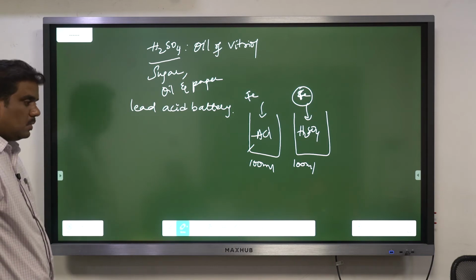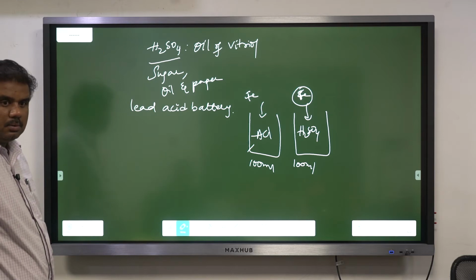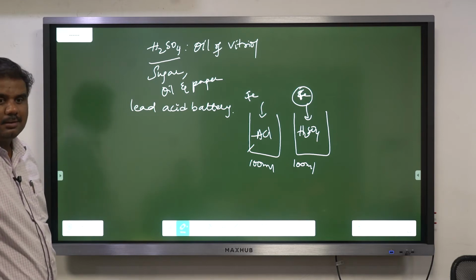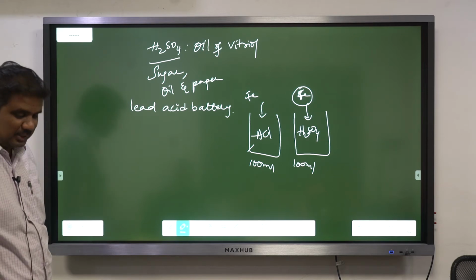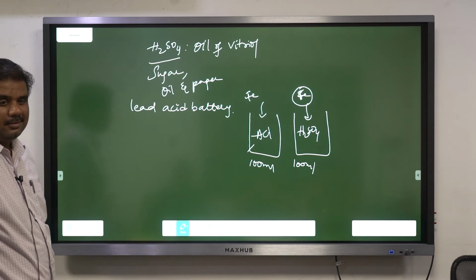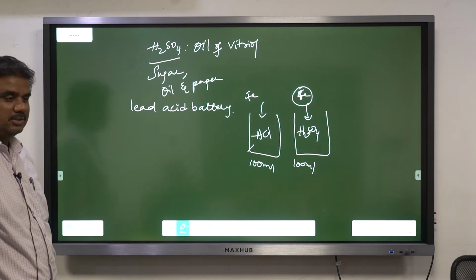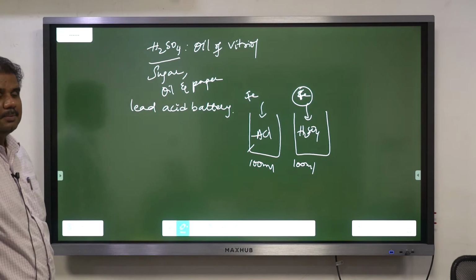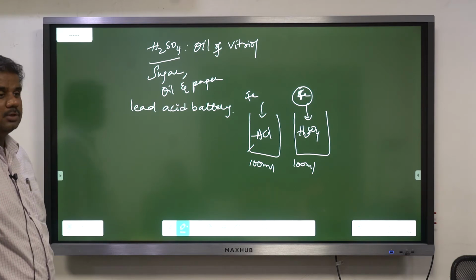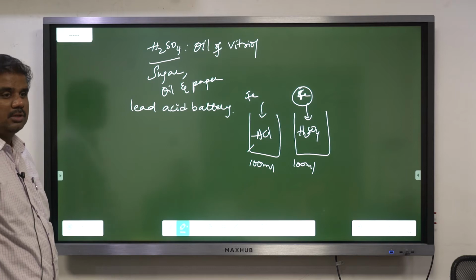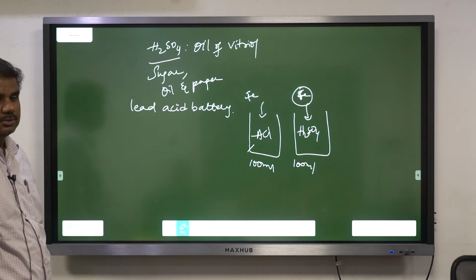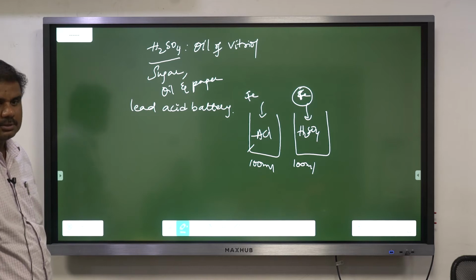Now, we even generate acid in our stomach, right? That's not sulfuric acid, it's HCl that you are generating in the stomach. That is what I said yesterday. Suppose you invite us for lunch, or I invite you for lunch, and you're having more than what you're supposed to have, then at 4 o'clock or 5 o'clock you start feeling heavy. At night, you try to have one cool drink or Thums Up or so. Why? In order to reduce acidity, we are doing that. That is HCl, not H2SO4.